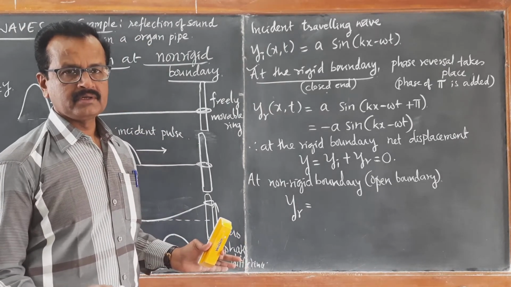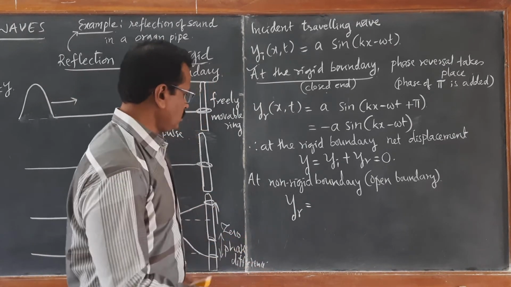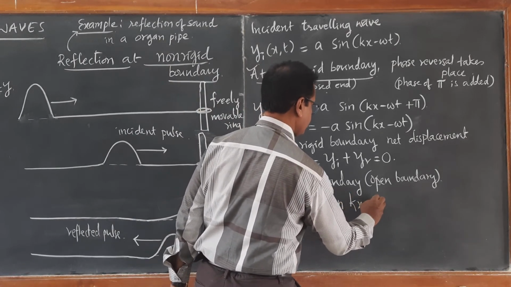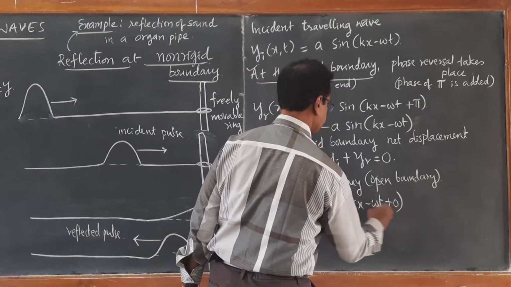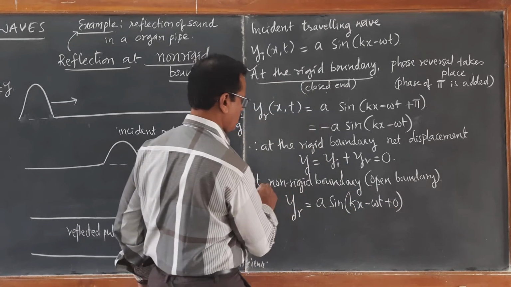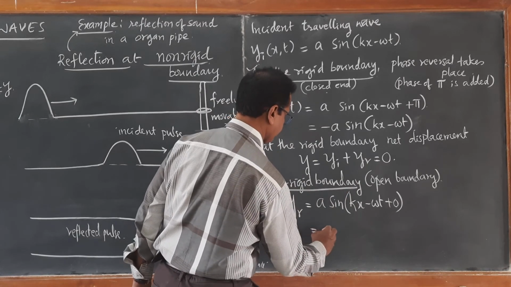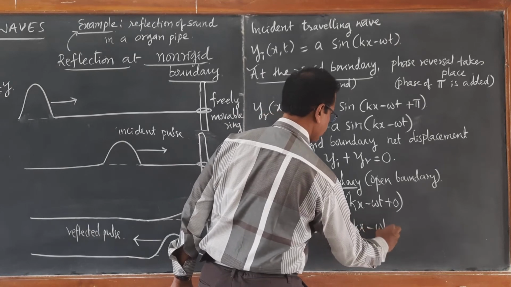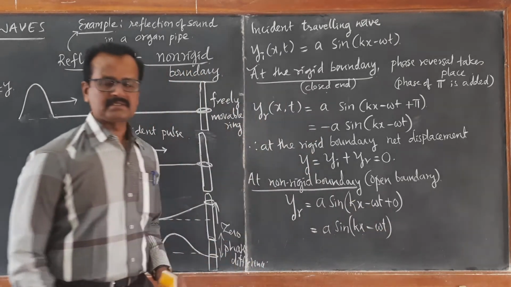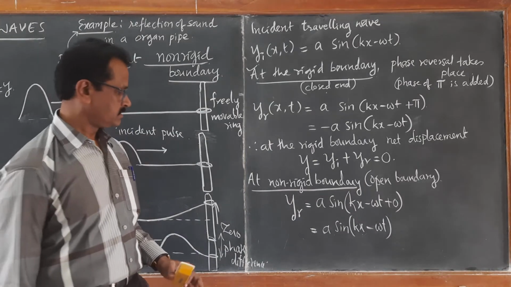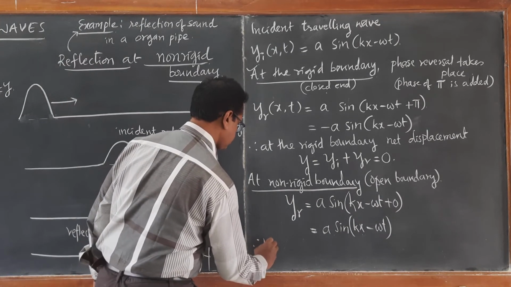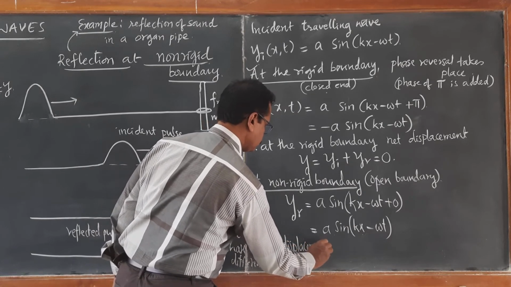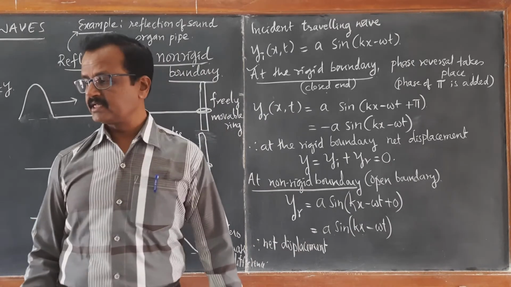So there is no change of the reflected waveform. So I can write A sin(kx − ωt + 0). So this is what happens at the non-rigid boundary. Therefore, the reflected wave becomes A sin(kx − ωt). So as a result, what happens? The net displacement. Therefore, the net displacement of the string at the open boundary.